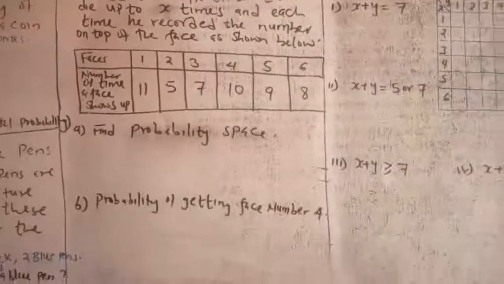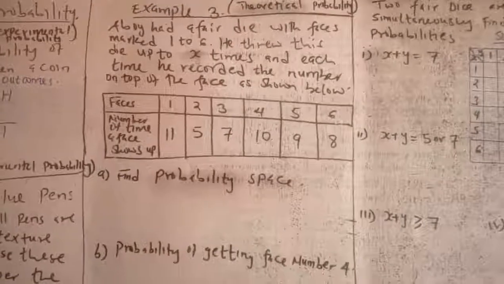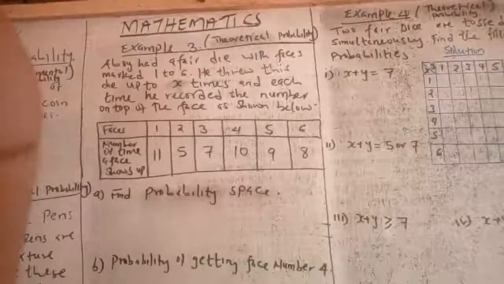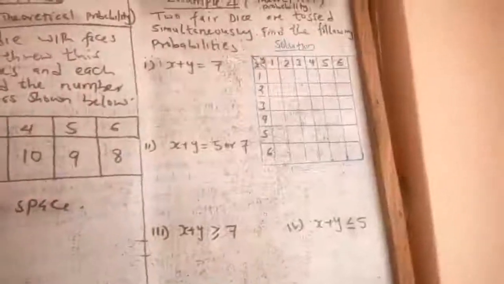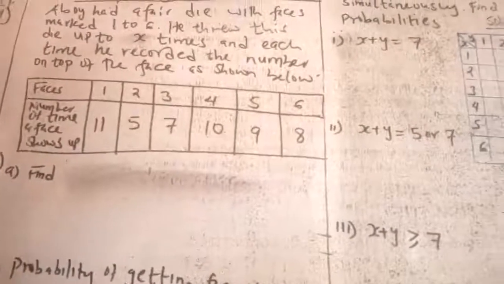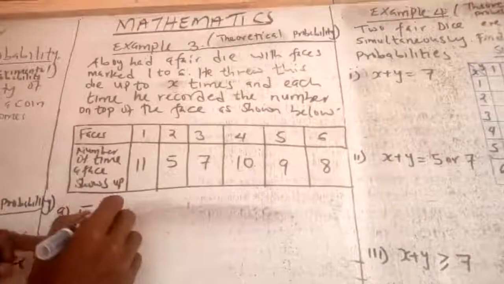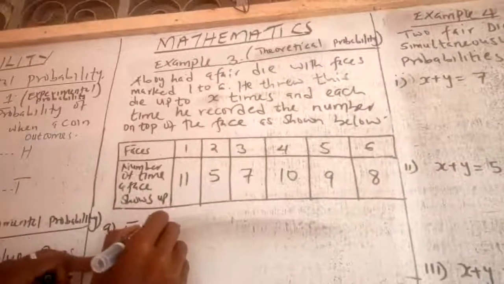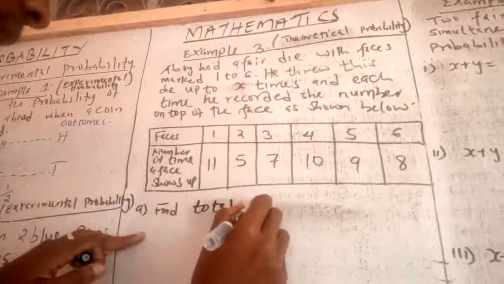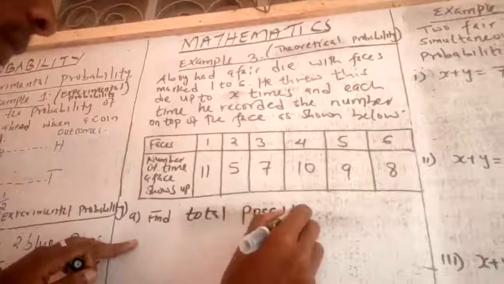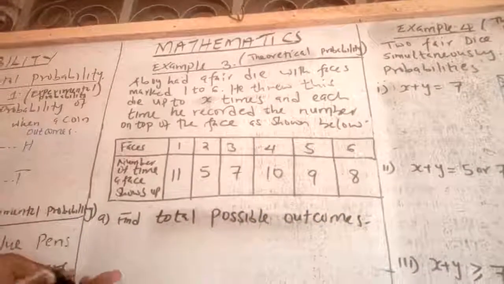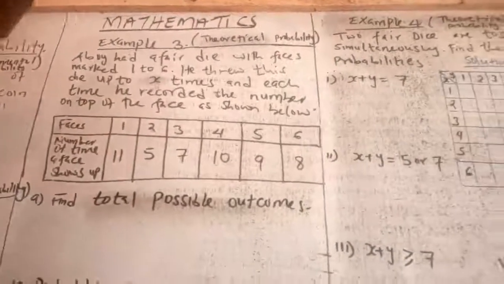What is the total possible outcome? The question is supposed to be: what are the total possible outcomes?